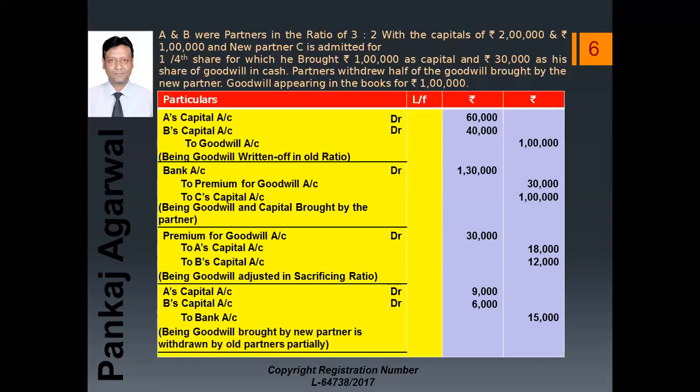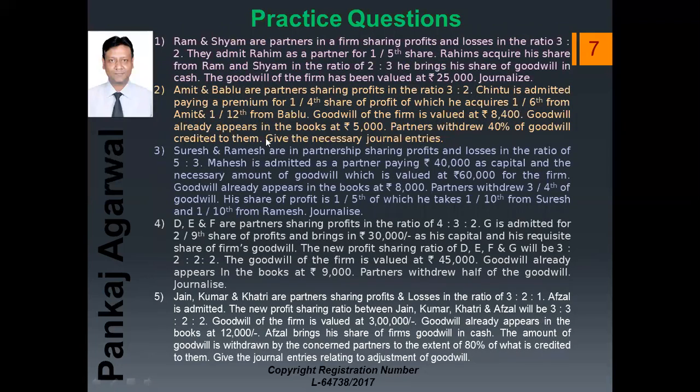This is not the complete withdrawal. If it were complete, we would write the 18,000 rupees here, the 12,000 rupees here, and here 30,000 rupees would come. So this is all.